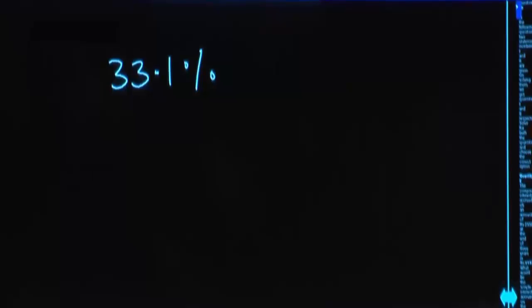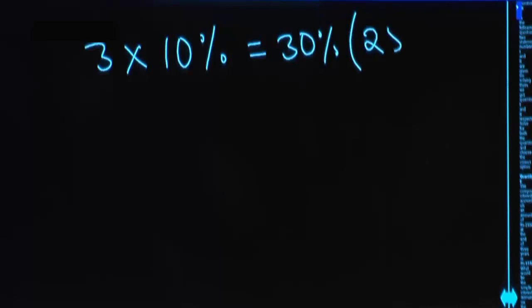When you are getting 33.1% interest for 3 years, then rate of interest per annum should be 10%. Now, you are asked to calculate simple interest for 3 years. That will be 3 into 10%, how much? 30% of 25,500. What is 10%?